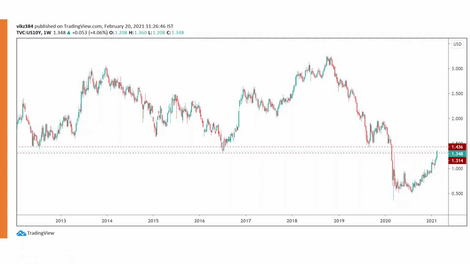So according to me, I do not think that the bond yield can cross 1.436 or let's say 1.45 in one go. There has to be a retracement here. After that we will analyze whether it comes down or whether it breaks out. But for now, I think bond yield will decline because bond buying can happen, which will decrease the yield and hence it will be positive for markets and for gold.